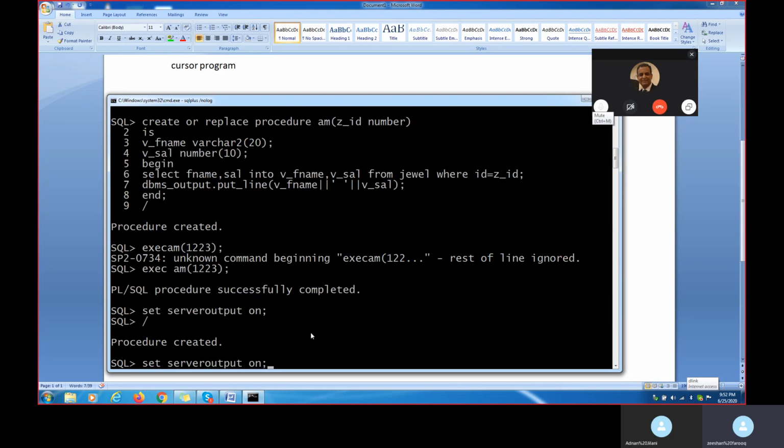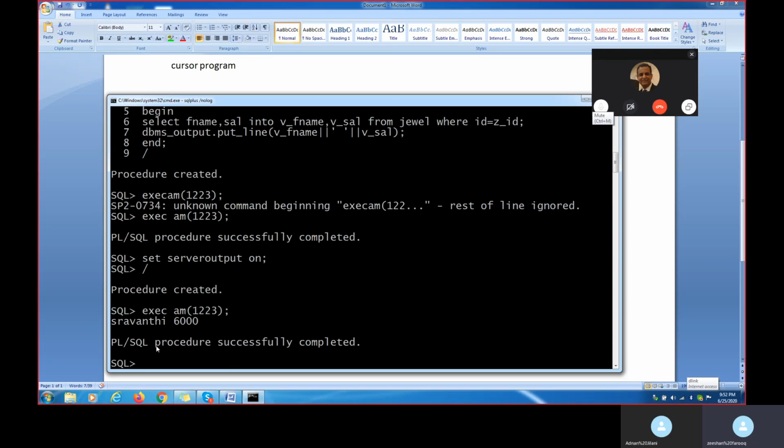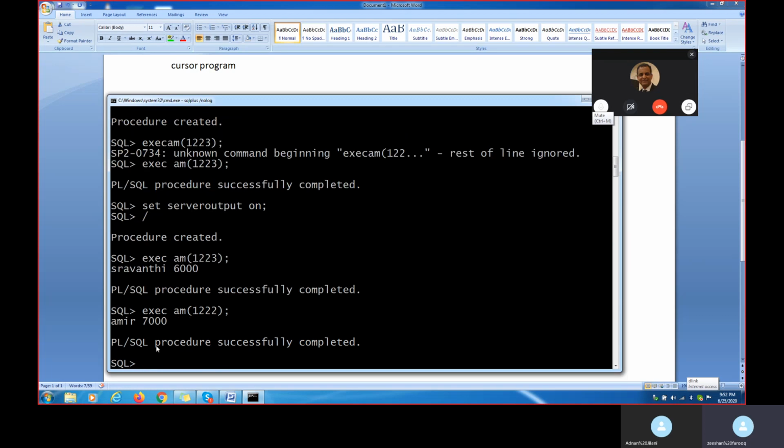Okay, let's just do it again. Now EXEC AM, AM is my procedure name. What value am I passing? 1223. What is the output? Shravanti. If I do it again with 1222, what is coming? Amir and the Amir salary.